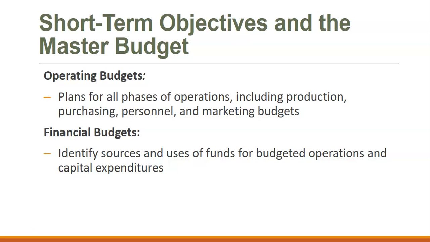Then we have operating budgets and financial budgets. The operating budgets are the plans for operations, marketing, purchasing, production budgets, any of our personnel budgets, sales budgets, and our financial budgets. Those are to identify the sources and uses of funds for those budgeted operations and capital expenditures. So that's when we're looking at cash budgets.